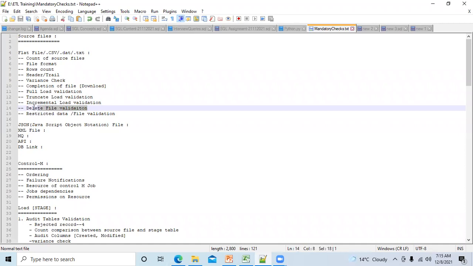Delete file validation. What is this delete file validation? Okay, now let's try to understand. These are very important and critical concepts. What is delete file validation? Let's try to understand this.